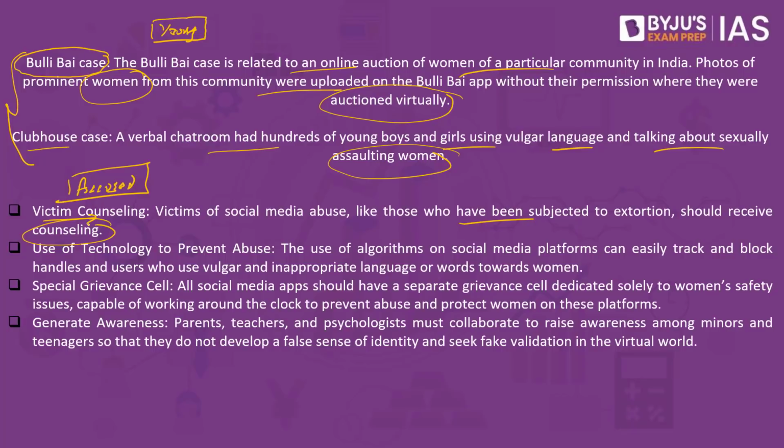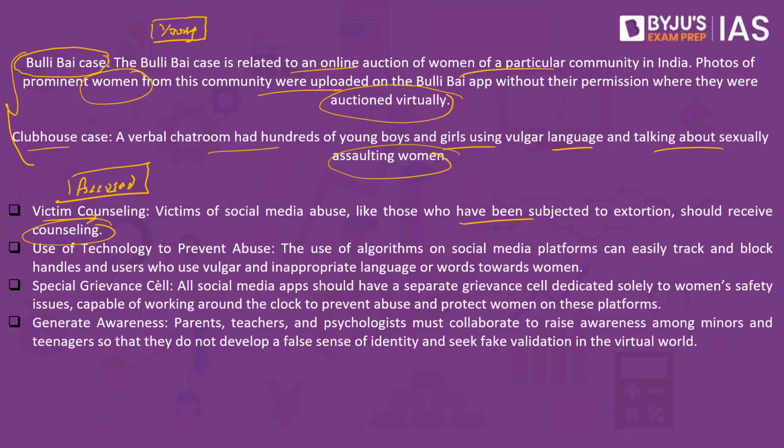The third recommendation is in reference to the applications and the developers. Whenever there is a social media application that is being developed, there should be an algorithm. The algorithm should be in such a way that if there is hatred that is brewing, if there are certain vulgar words that are being used against women, such should immediately be blocked. So the algorithm of this application should be designed in such a way that vulgar words should not be directed against the women, and if it is used, such person should be blocked immediately. So that is to do with the algorithm side.